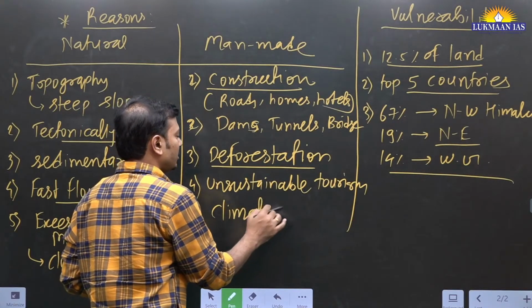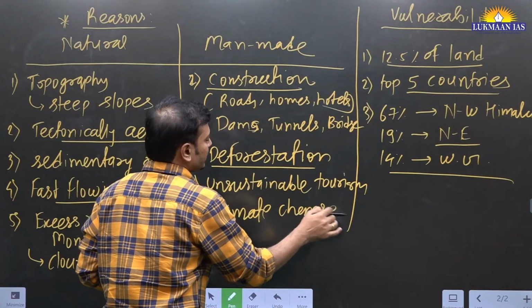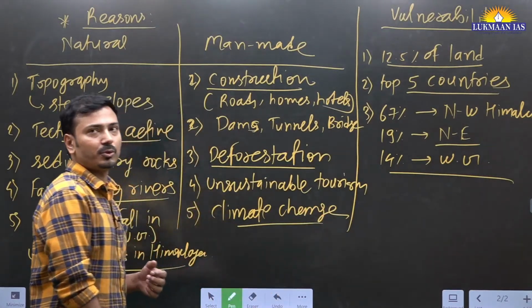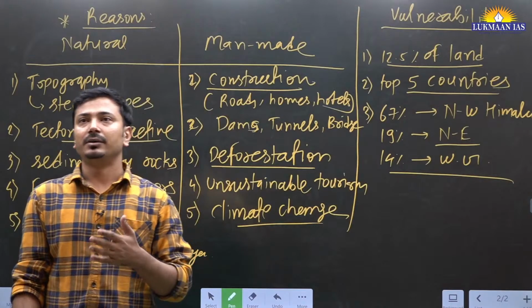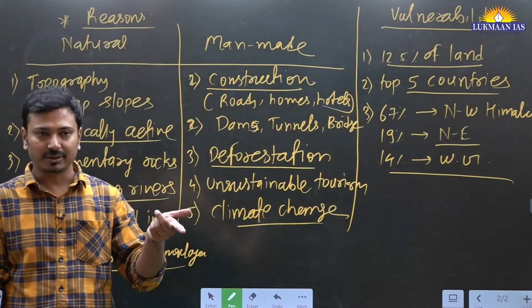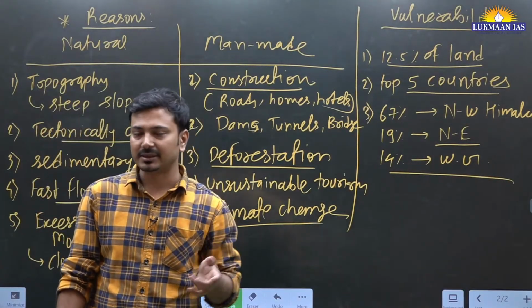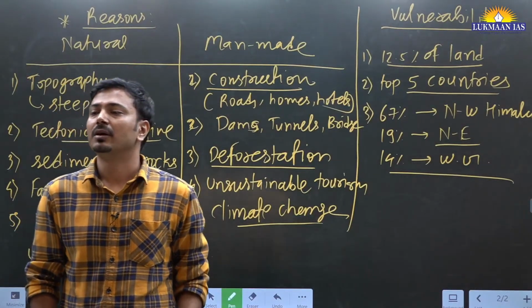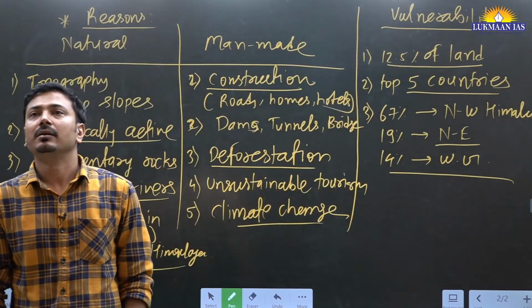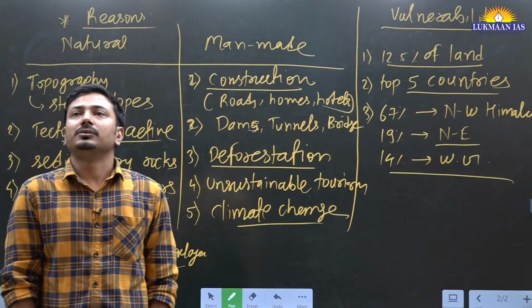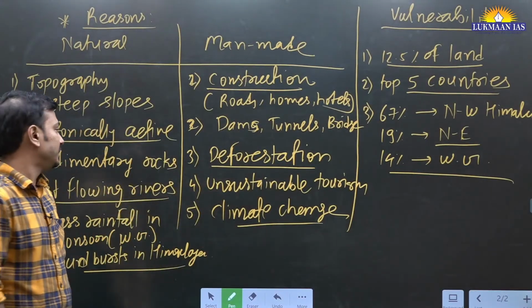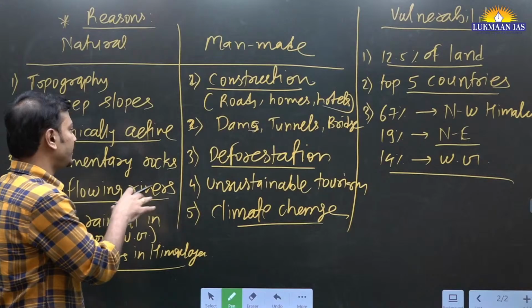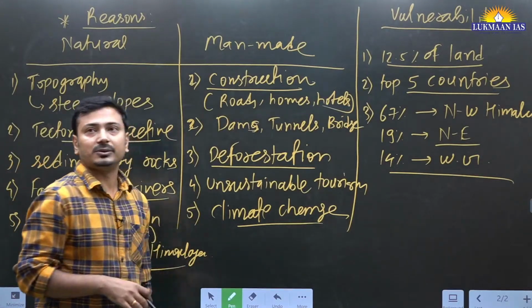Climate change. You mentioned this in anthropogenic, although in that booklet that we are providing, it is mentioned as natural, but it is anthropogenic. The present climate change is largely attributed to anthropogenic activities, right? Okay, so yes, decrease in vegetation you can mention, so that is not a natural cause.